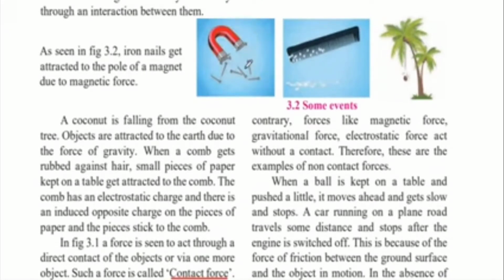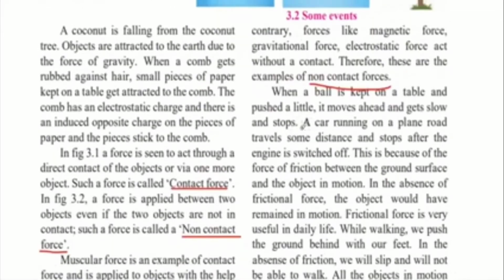So in this example we see magnetic force when the magnet attracts the nails. In the comb example, we see electrostatic force, and in the coconut example, we see gravitational force. Even though there is no contact between the two objects, there is motion and there is attraction that takes place. Therefore, these are examples of non-contact forces.